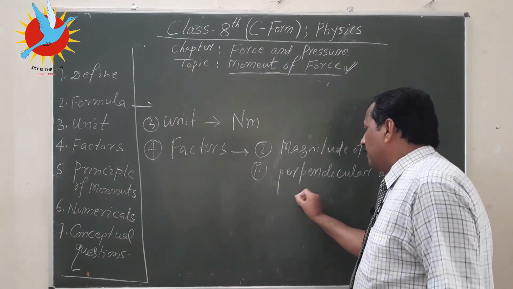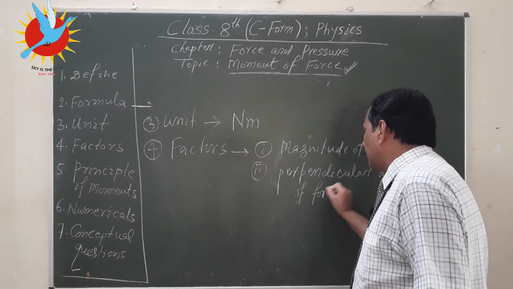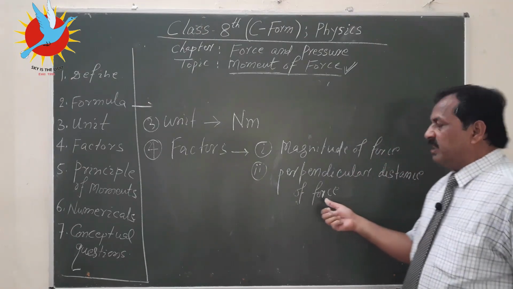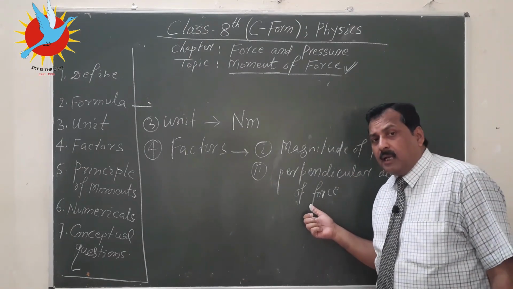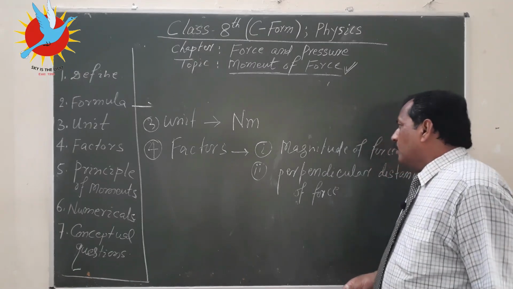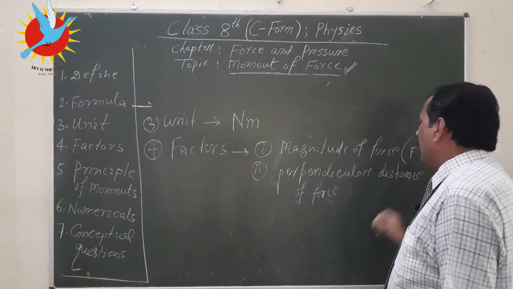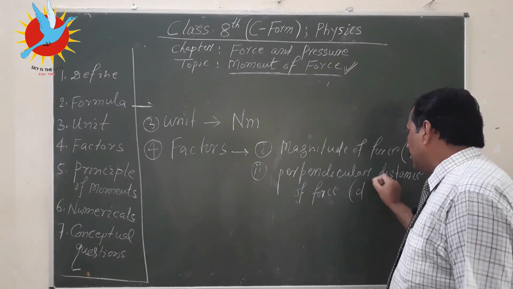In short, I am writing perpendicular distance of force. That is understood, that this perpendicular distance is between the axis of rotation and line of action of force. So magnitude of force, that is F, and perpendicular distance, this is D.